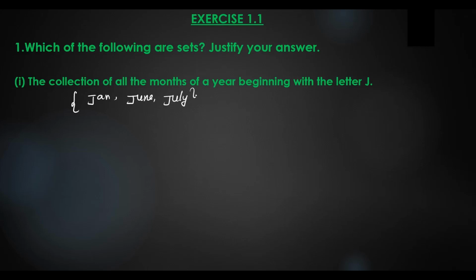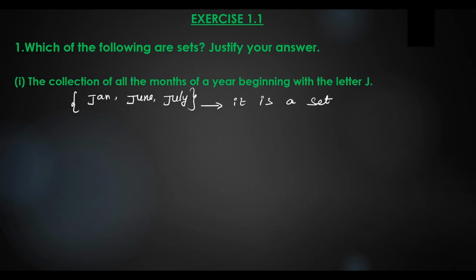These three are the months which start with letter J. So we can say it is a set, because it won't change from person to person and the definition should be the same.